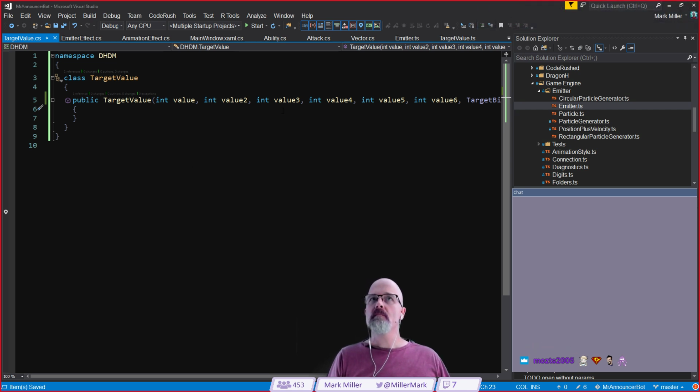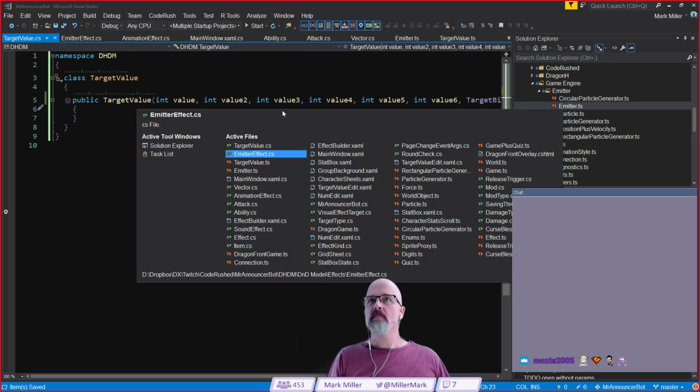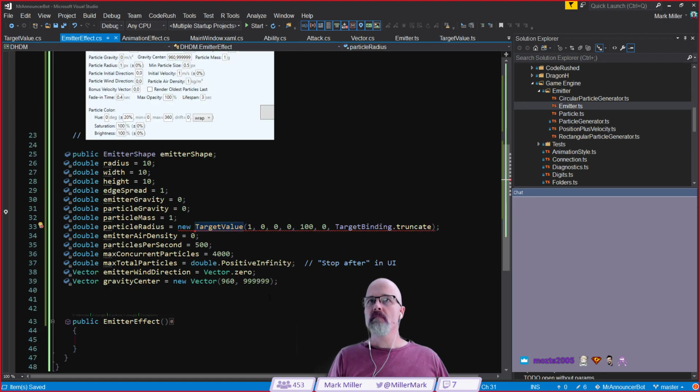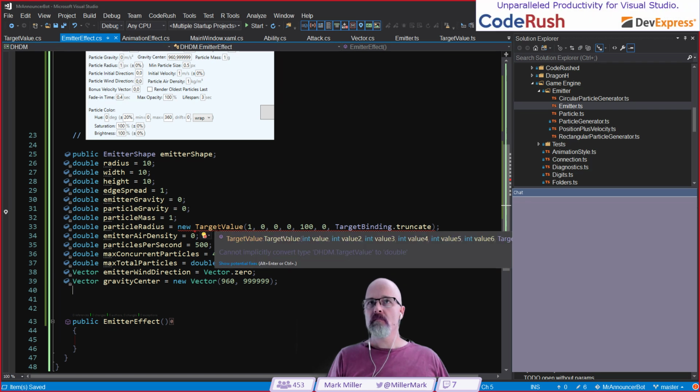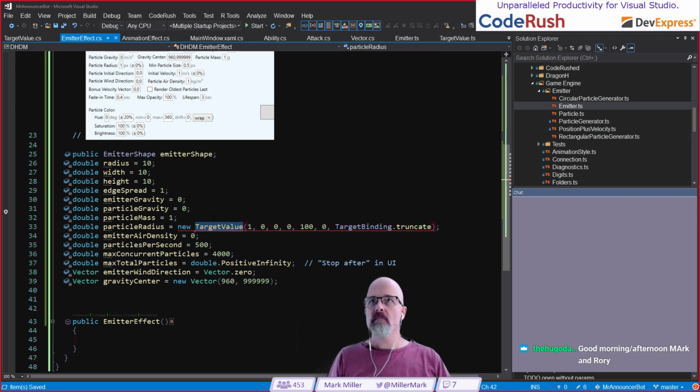So we're basically making a bunch of DTOs, which we intend to serialize into JSON, send them over the wire using SignalR, have them arrive on the other side, and then we rehydrate that information and trigger the effects in question. We're actually starting here on the emitters, which is kind of a particle effect emitter.